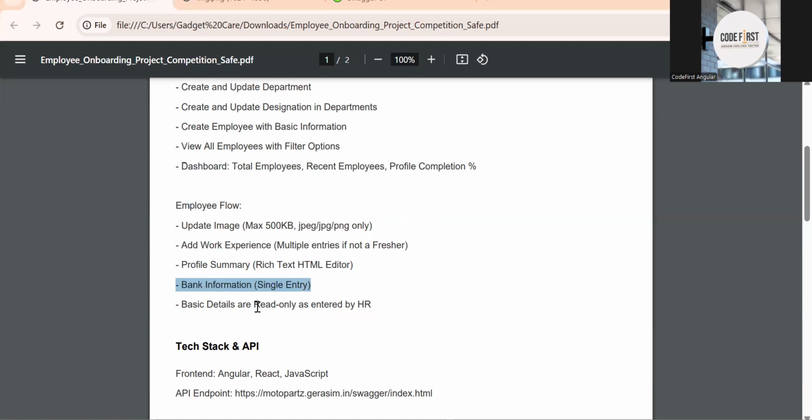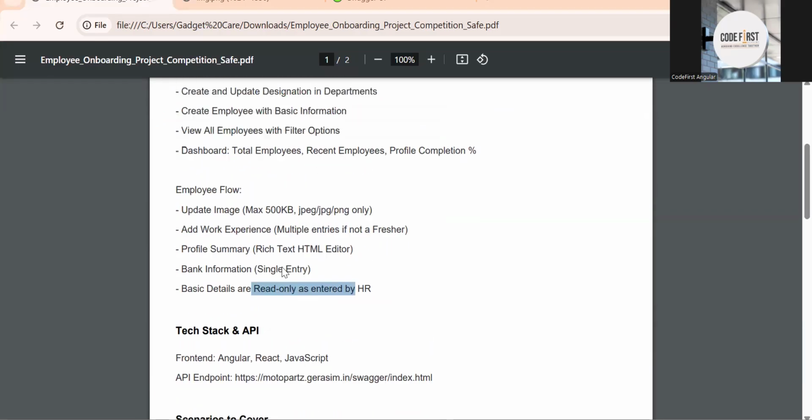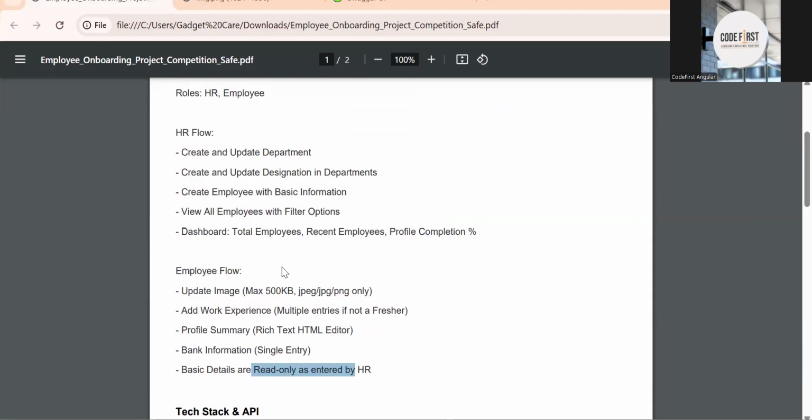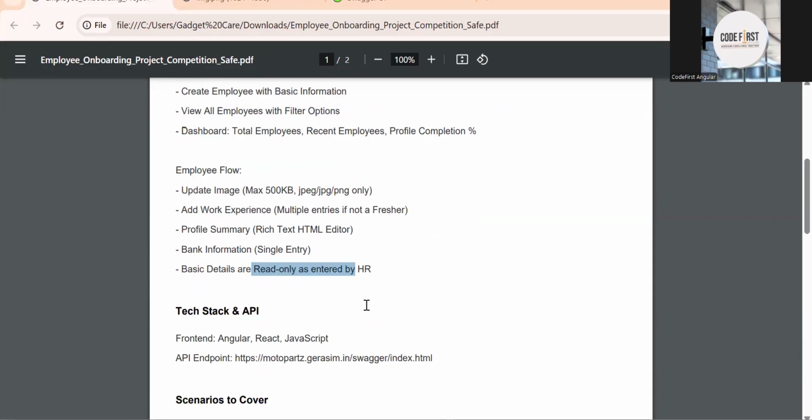And the remaining details, which are not editable by the employee, will be read only. So if you log in as an employee, some information you can edit, and some information will be disabled. That is the role-based login we talk about: if one role is there, we see some information disabled, in read-only mode. That scenario is there.